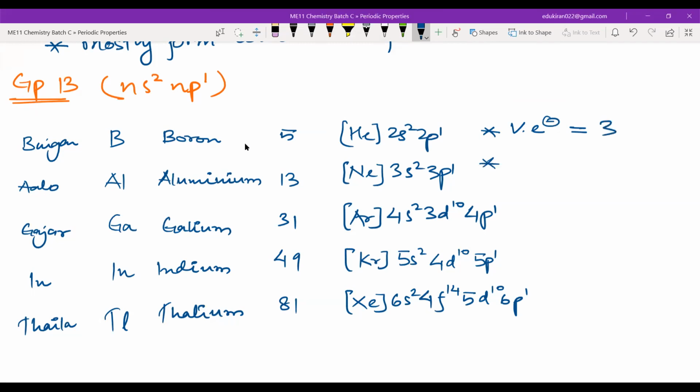Then what will be the valency? Samaira will tell me valency. Yes, Samaira, what will be the valency? 3 or 5. So what will be the original valency? 3. Very good. Valency will be 3. This is also known as the boron family.